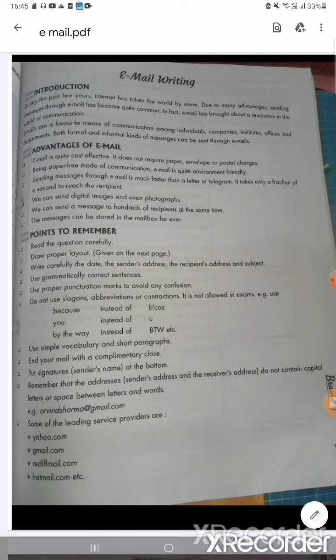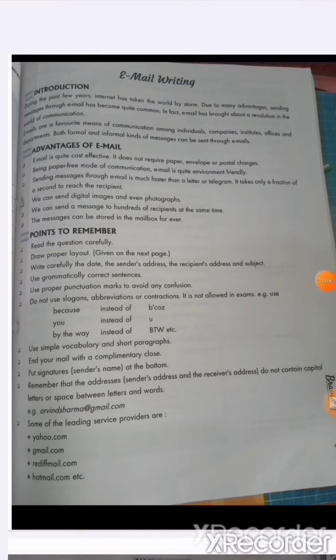We have to know how to write an email effectively, and for that we have to learn some points on how to write an effective email. Firstly, whoever wants to send the email must have an ID.